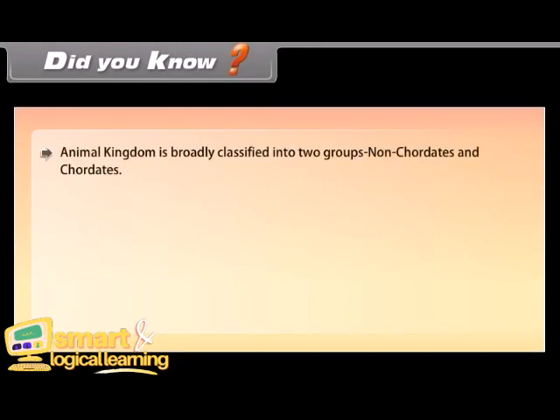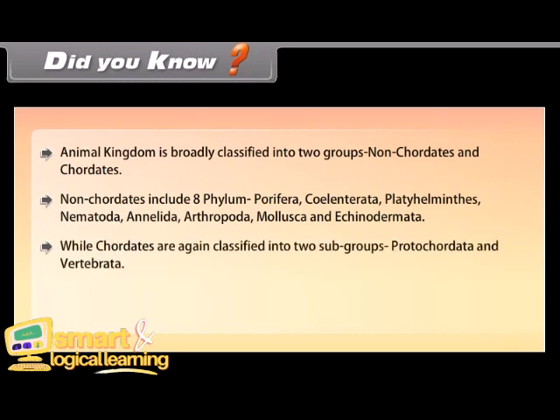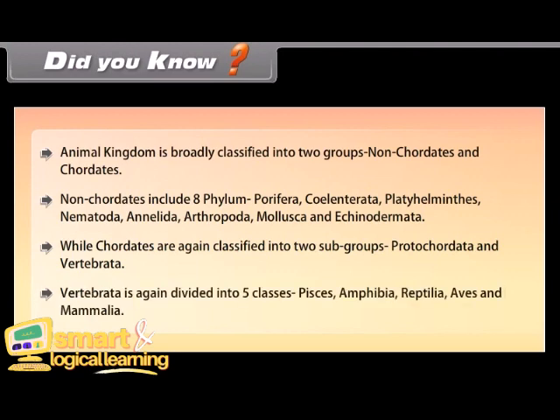Did you know the animal kingdom is broadly classified into two groups? Non-chordates and chordates. Non-chordates include 8 phyla: Porifera, Coelenterata, Platyhelminthes, Nematoda, Annelida, Arthropoda, Mollusca, and Echinodermata. Chordates are again classified into two subgroups, Protochordata and Vertebrata. Vertebrata is again divided into 5 classes: Pisces, Amphibia, Reptilia, Aves, and Mammalia.